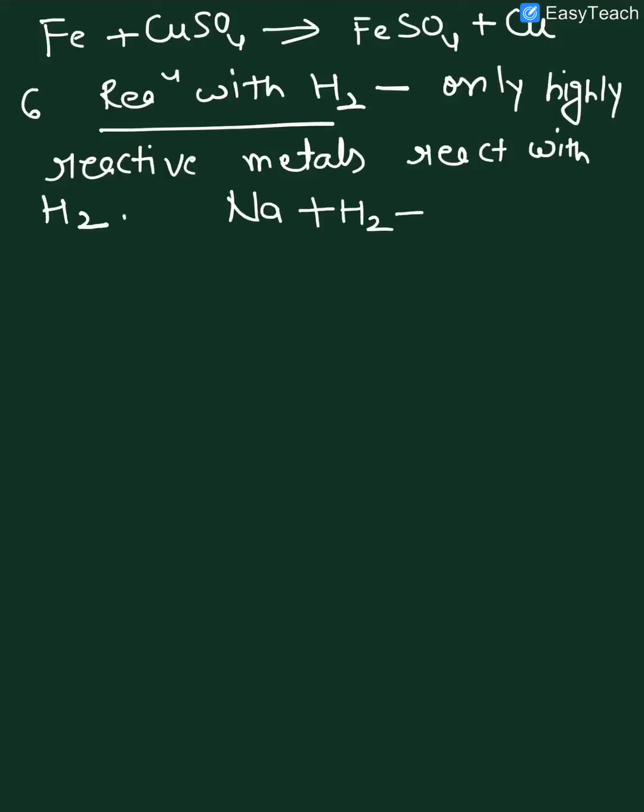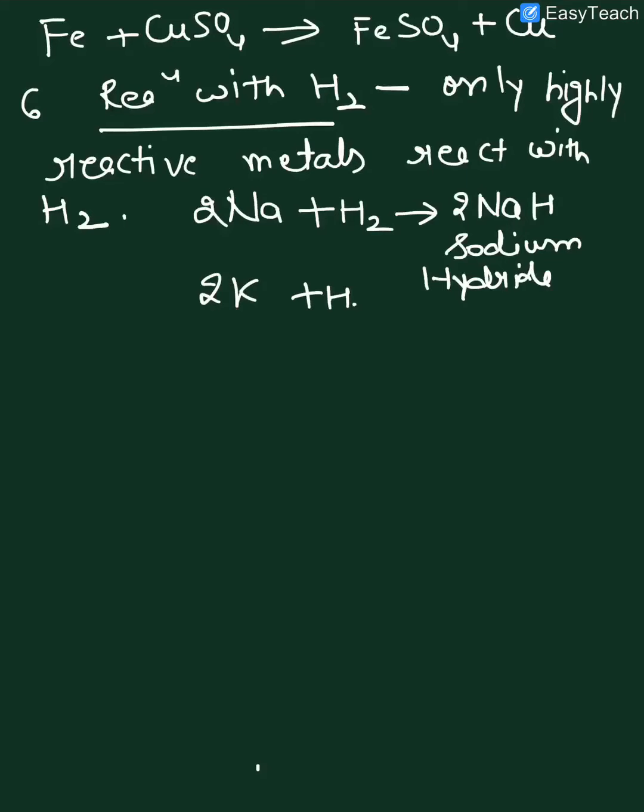When it reacts with hydrogen, it forms sodium hydride. You must understand, hydride is the form when hydrogen is in the negative ion form. There are very few situations where hydrogen exists in the negative ion form. Normally it forms H positive ion. Potassium also reacts with hydrogen to form potassium hydride. And one more, calcium also we can write to form calcium hydride.